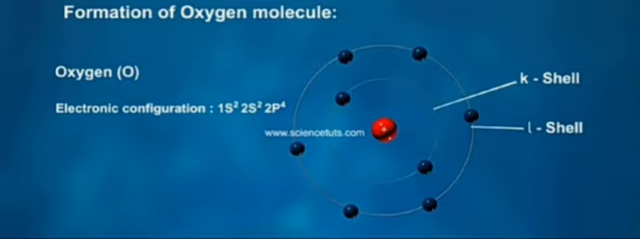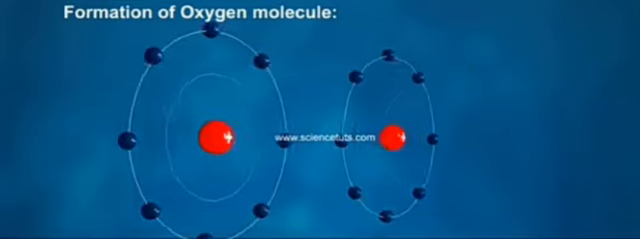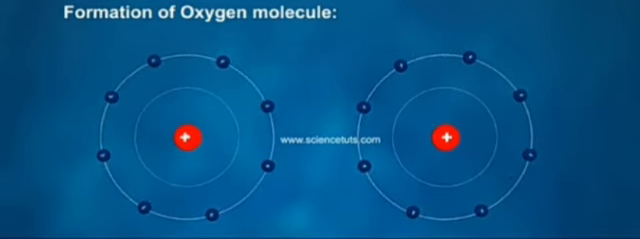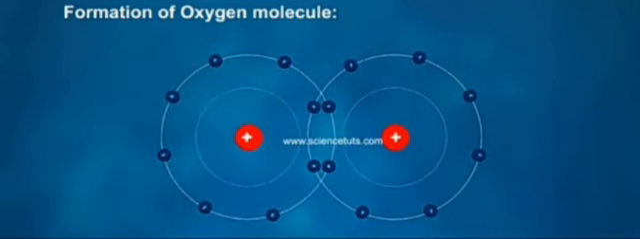Let us study about the oxygen molecule. The electronic configuration is 1s2, 2s2, 2p4, which means there are 6 electrons in the outer shell. The atomic number is 8. In the K shell, 2 electrons, in the L shell, 6 electrons, with 2 lone pairs of electrons in both oxygen atoms. 2 electrons of one oxygen and another oxygen combine, forming a bond.